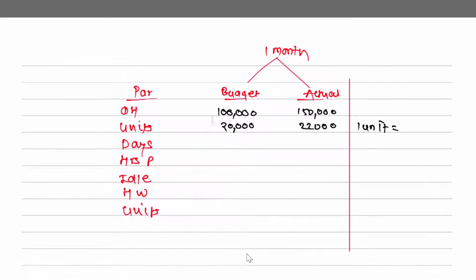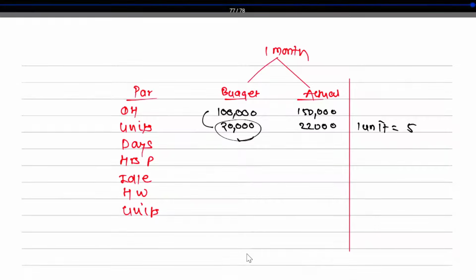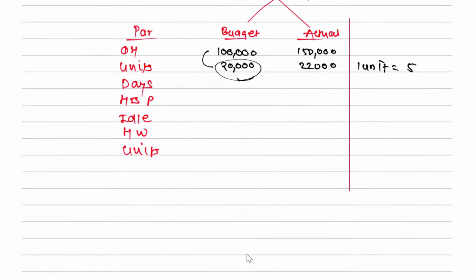So sir, on very first day you thought that you're gonna incur 1 lakh rupees and 20,000 units you are going to produce. So कितना rupees? 5 rupees per unit you are going to recover from the customer. Every unit produced and sold will give you 5 rupees. Once you sell 20,000, it will give you कितना रुपया? 1 lakh. 20,000 into 5 करके. अच्छा sir, let us go to the first variance, which is cost variance. So every unit sold will give you कितना rupees? 5 rupees. And how many units you have actually sold?